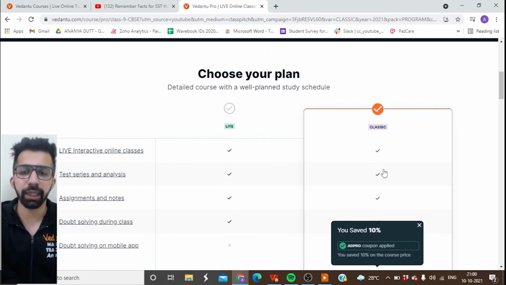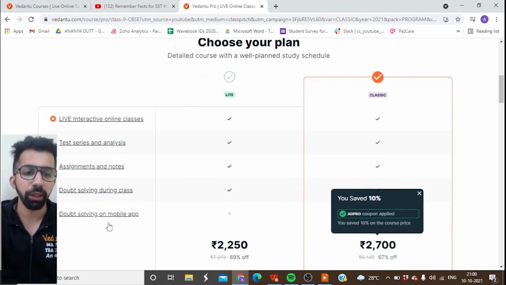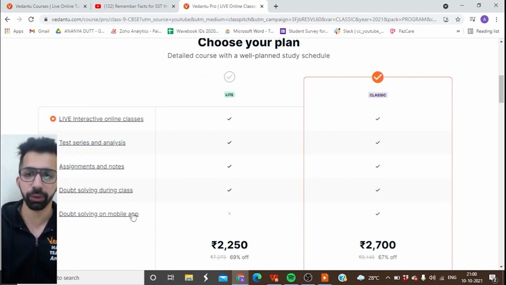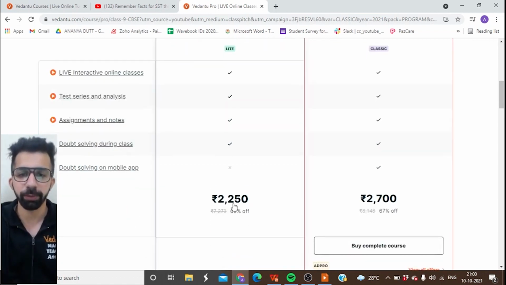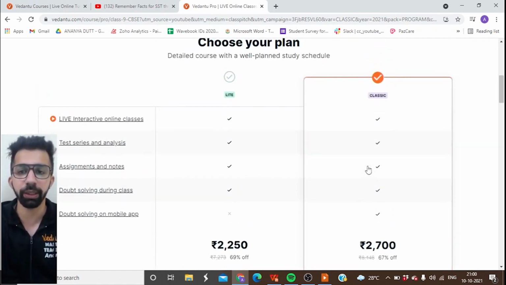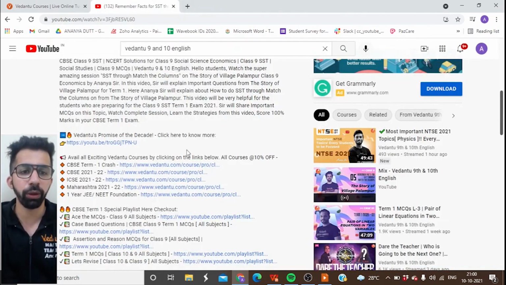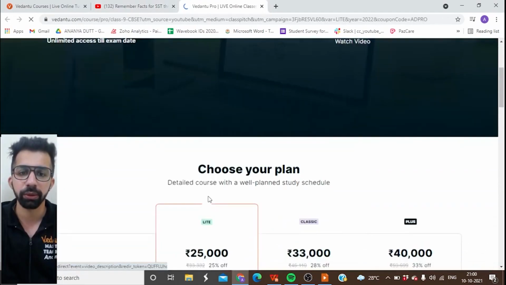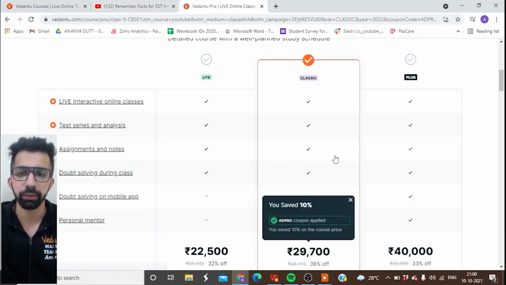Alright, guys, in classic subscription, you will get a doubts app. Means after the class, you can ask unlimited questions. So just by spending 450 rupees extra, you will be getting classic app. Alright. If you are planning for both the terms, then you can click on this for both the terms. We have 3 plans.